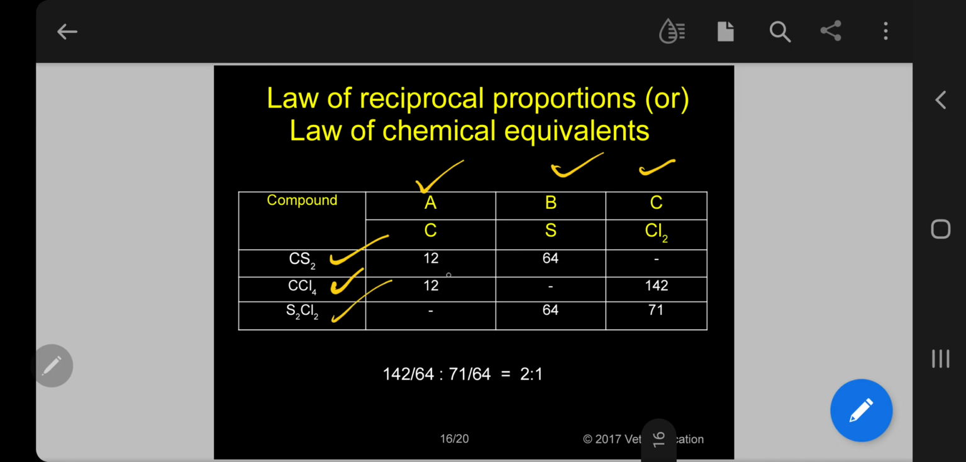So first case, 12 grams of carbon combined with 64 grams of sulfur. Second case, 12 grams of carbon combined with 142 grams of chlorine. So now sulfur monochloride, 64 grams of sulfur combined with 71 grams of chlorine. So that is in the ratio of 2:1, chemical equivalent. Okay.